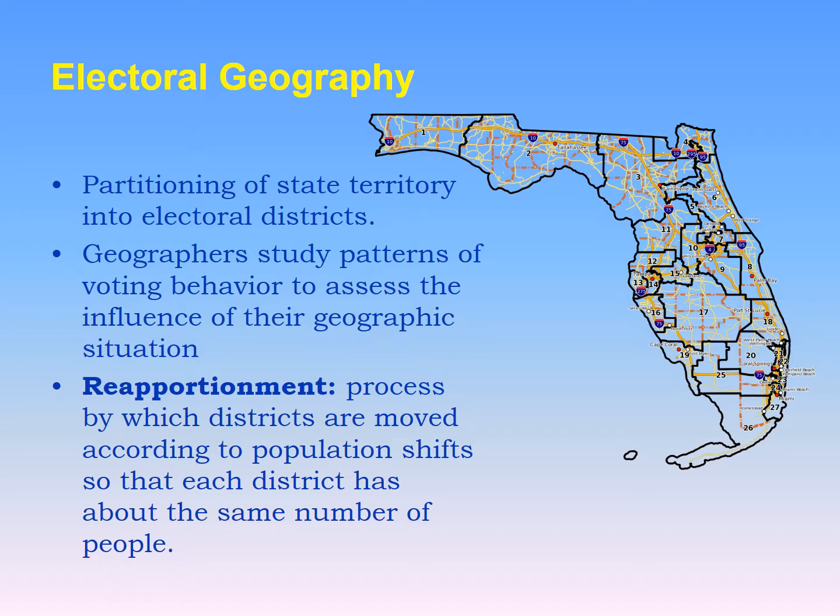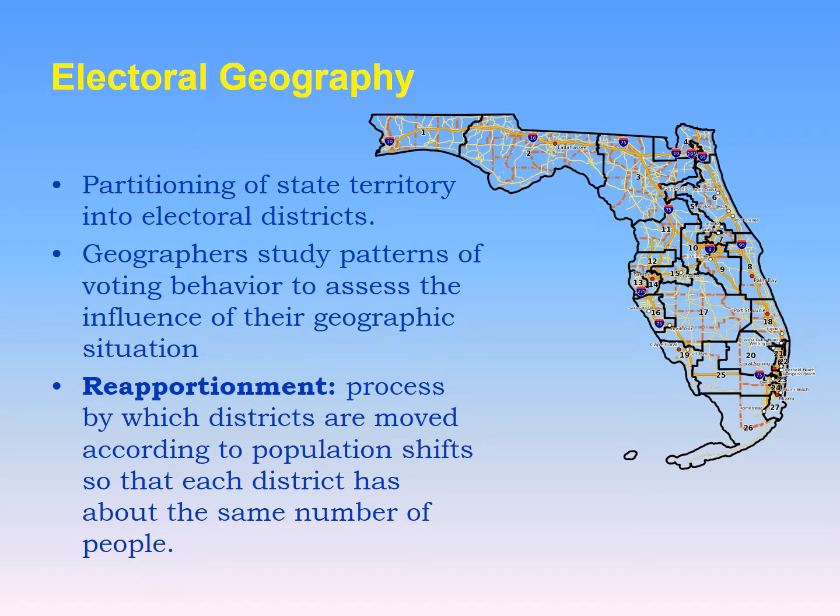Electoral geography is the partitioning of state territory into electoral districts. Geographers study patterns of voting behavior to assess the influence of their geographic situation. Reapportionment is the process by which districts are moved according to population shifts, so that each district has about the same number of people. Here we're going to look at AP government at this point in time. Hopefully you'll be able to take this.